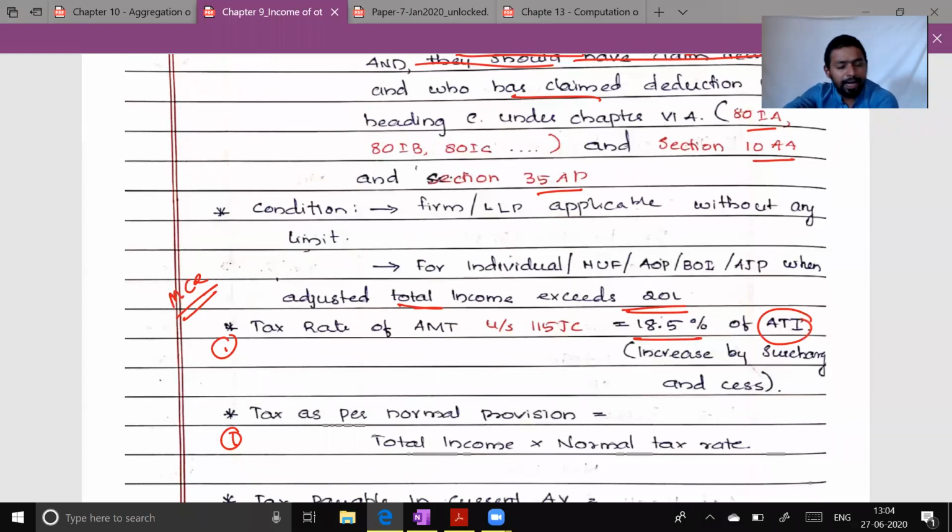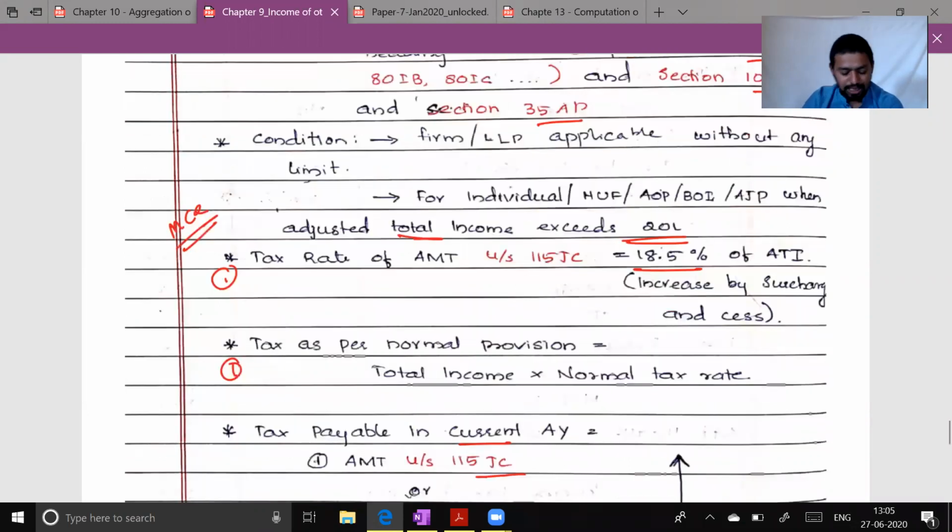There is no separate rate of surcharge. Surcharge, whatever is applicable to normal income, is made applicable to AMT as well. But here the surcharge is applicable on adjusted total income. If adjusted total income is more than 50 lakh, then surcharge will be 10%. If it exceeds 1 crore, then 15%. If it exceeds 2 crore, then 25%. If it exceeds 5 crore, then 37% surcharge, and as you already know, 4% cess in all the circumstances.